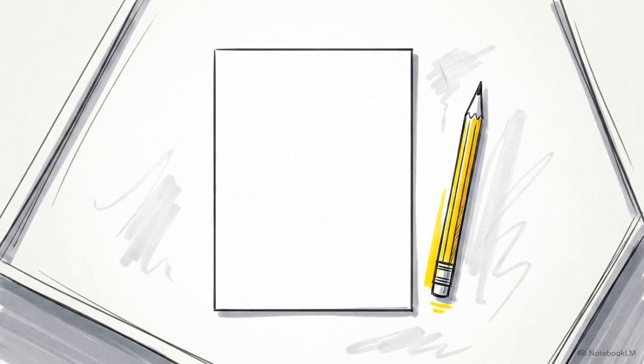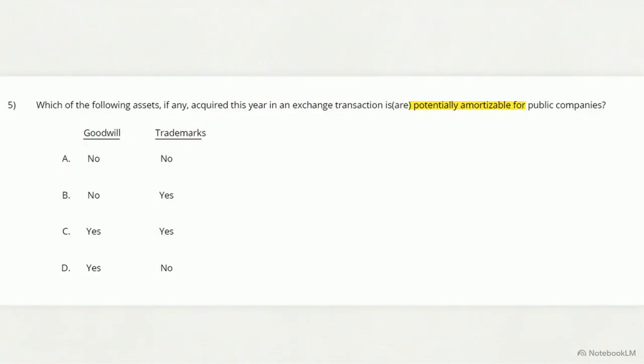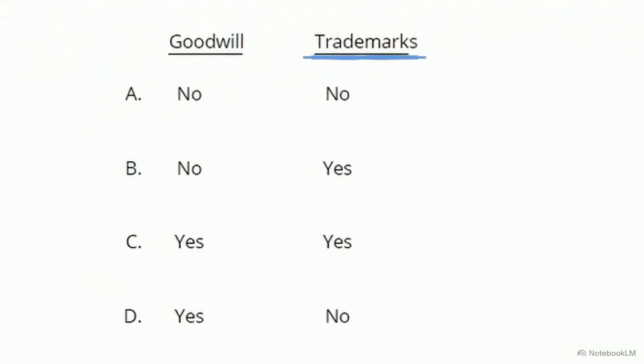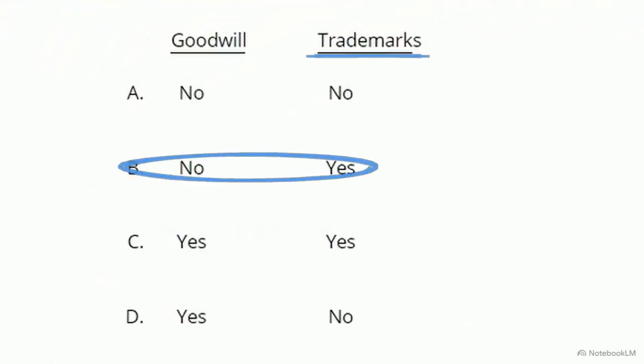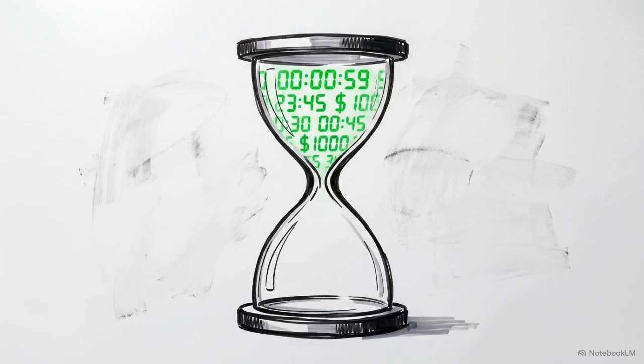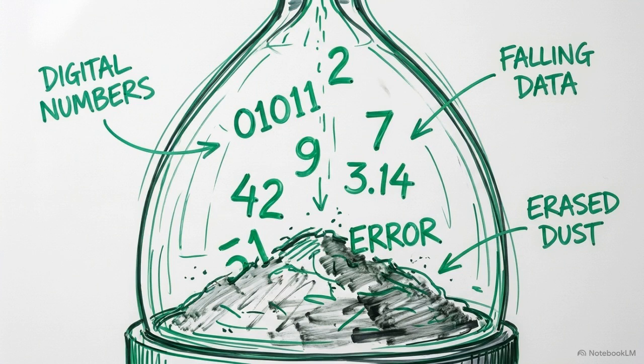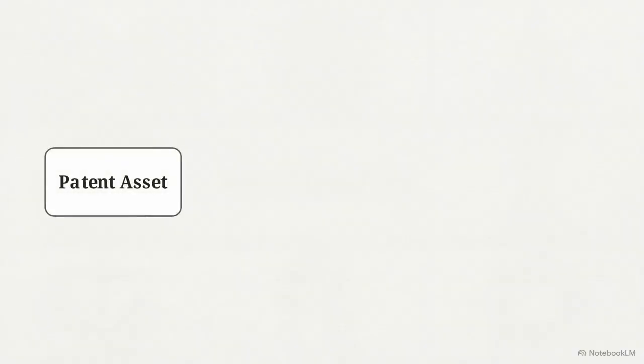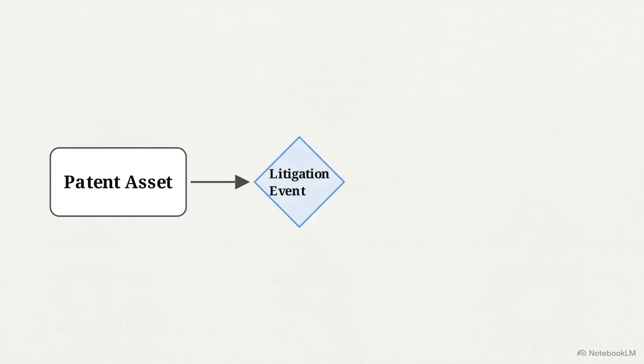We can test this logic against a standard examination scenario. This question asks which acquired assets are potentially amortizable. Based on our matrix, goodwill has an indefinite life and is never amortized. Trademarks, however, can have a finite life, meaning they can be amortized. Therefore, the only viable answer is B. The lifespan node functions as a financial timer, dictating exactly how fast the recognized value of an asset bleeds away on the balance sheet. The final event-driven node dictates what happens during a patent lawsuit.